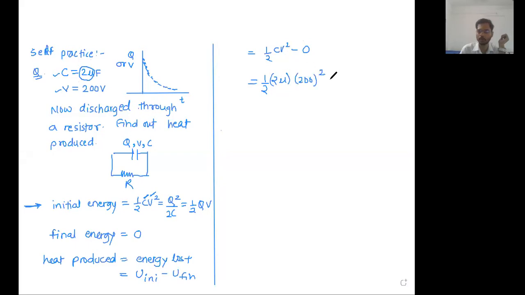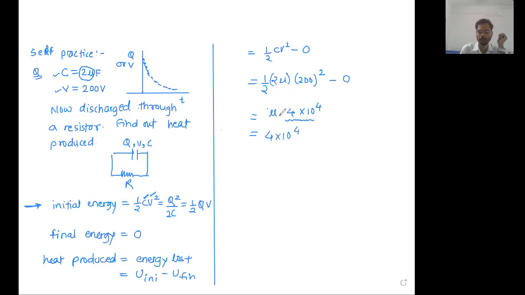It is to be squared. V square minus 0. 2 and 2 cancel. This micro remains as it is. 200 square will be 4 into 10 raised to 4. So you can say the answer is these many microjoule.